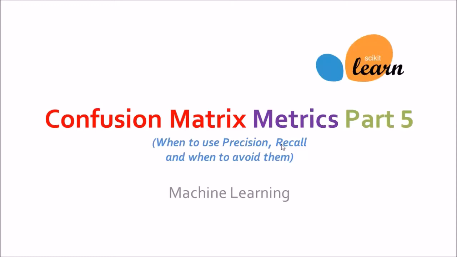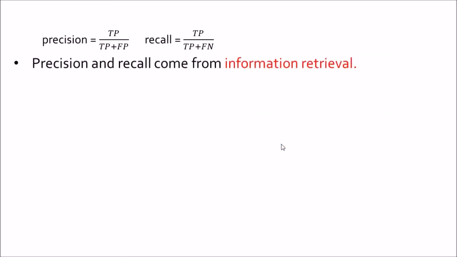Namaste. In this part 5 session of the confusion matrix metrics, we will discuss when to use precision recall measures and when it is best to avoid them. Now, precision and recall come from information retrieval.